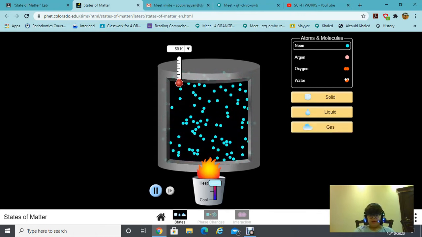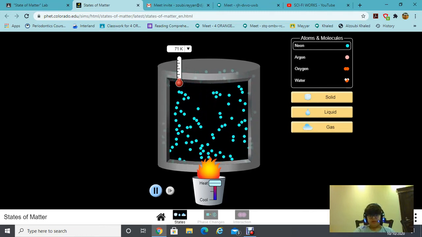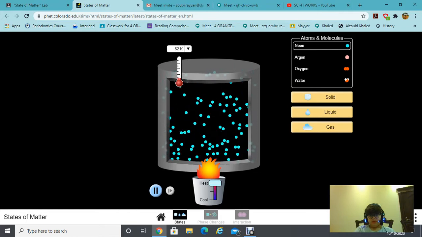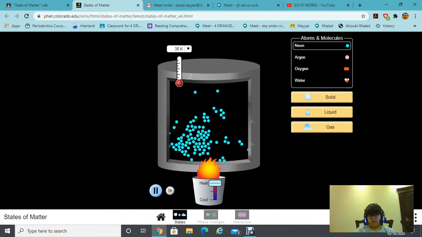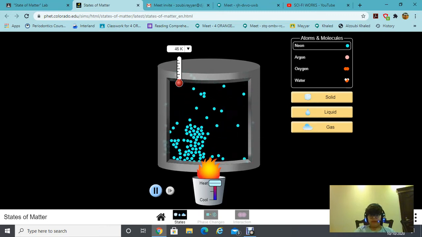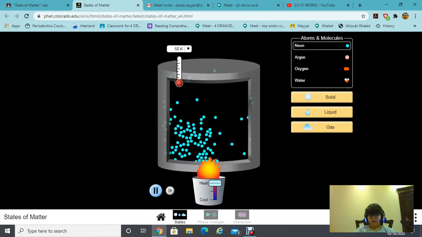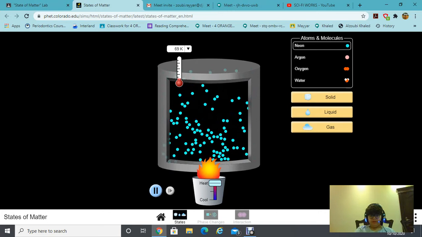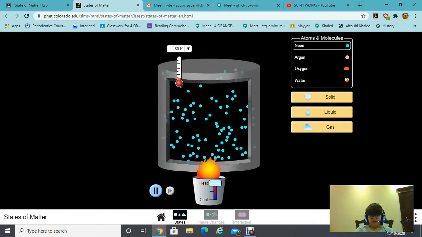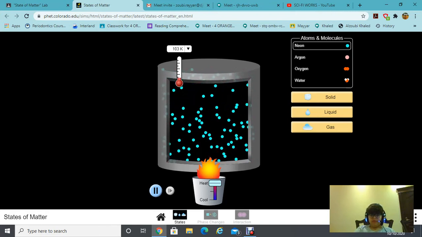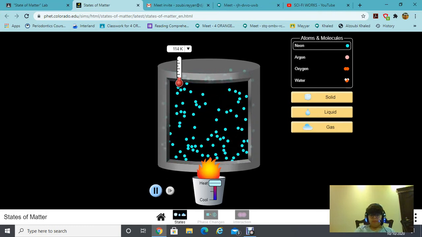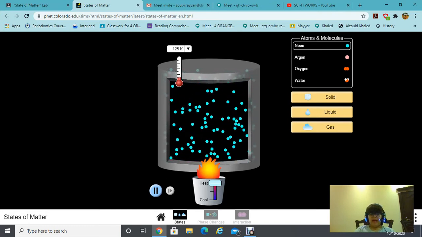Now look, if I heat it up, it will move faster and faster. Let's see. See the difference? Now, if I go to solid and heat it up, look at the particles, how they're moving faster. Look, now they're liquid. They started to change to gas, and now look how fast they are. The distance is becoming greater and greater, and the attractive force between the particles is becoming very weak, and there's a point where the attractive force becomes absent.